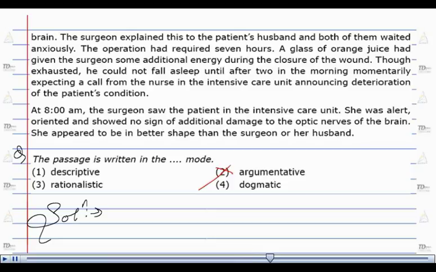Option number 3, rationalistic, and option number 4, dogmatic, does not support the whole idea of this particular passage. The passage is very descriptive with a positive turn, and therefore option number 3 and 4 have to be cancelled out. Here the only option which matches with this particular question is option number 1, and therefore the correct answer here is option number 1.